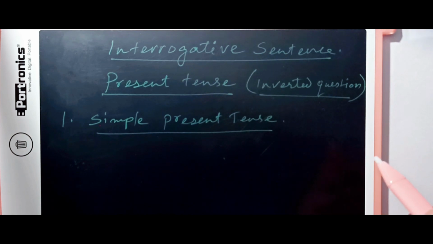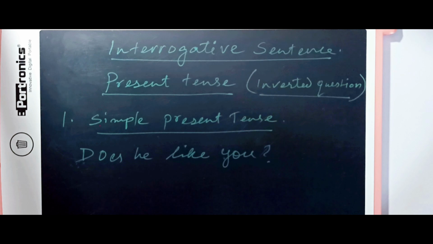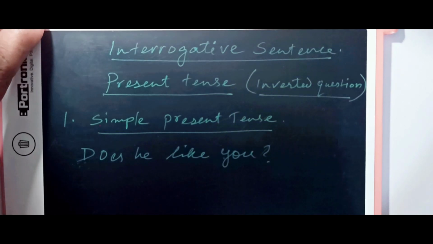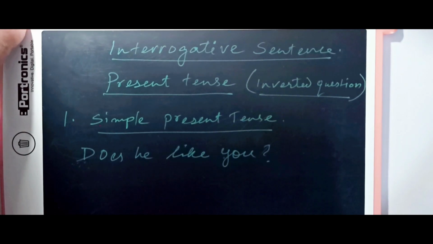Okay, so first of all, we will see inverted questions, and within that, the first thing we will see here is simple present tense. This is the example here. Does he like you? I will give you some tips on how to first change the sentence from interrogative into assertive, then change that into passive form, and then back again to interrogative. That way you will never make a mistake.